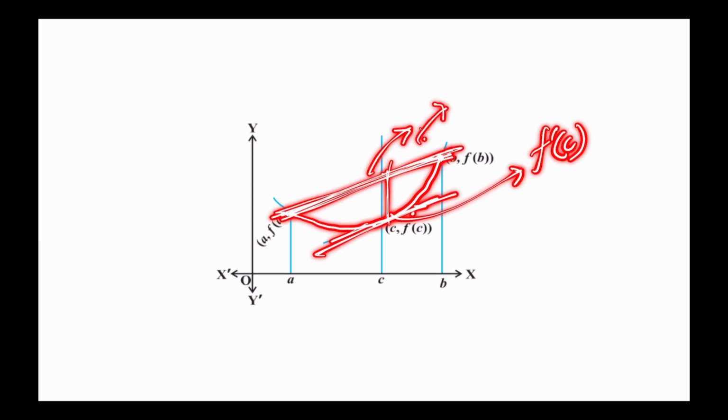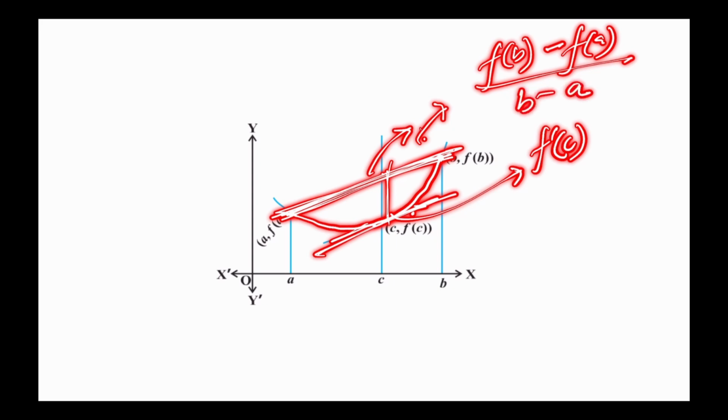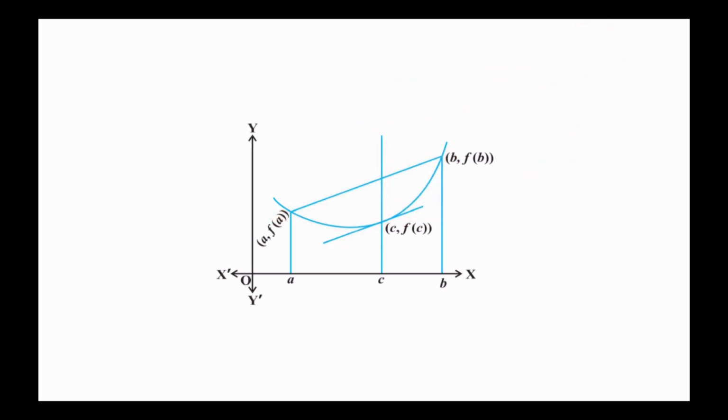Now, how do I find the slope of this line? f of b minus f of a by b minus a, y2 minus y1 by x2 minus x1, and that is equal to the slope at this point, f dash c. So basically they just talked about the slope, nothing more than that. So this sums up the concept.